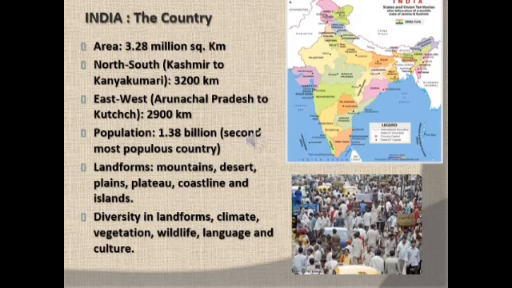The lofty mountains, the Thar Desert, the northern plains, the peninsular plateau, east and west coast and islands present a diversity of landforms. There is a great variety in climate, vegetation, wildlife, as well as language and culture in India. In this diversity, there is unity. It is reflected in traditions that bind us as one nation.